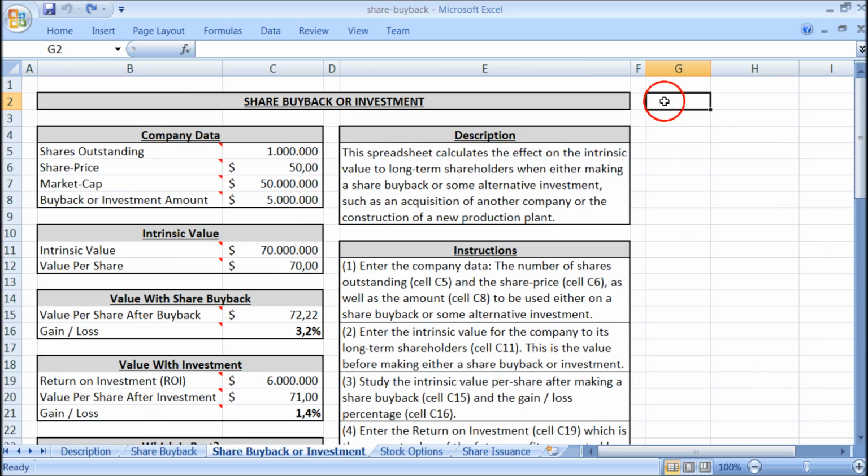In this demonstration, we want to answer the question whether we should make a share buyback or some alternative investment. This could be the acquisition of another company or the construction of a new factory.